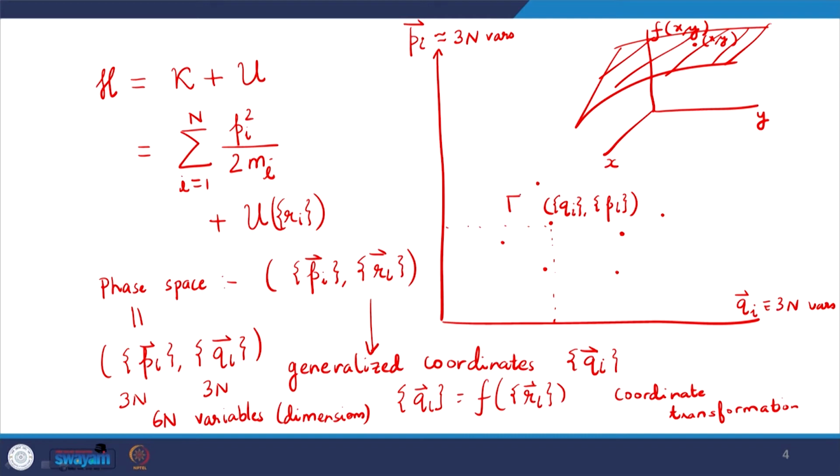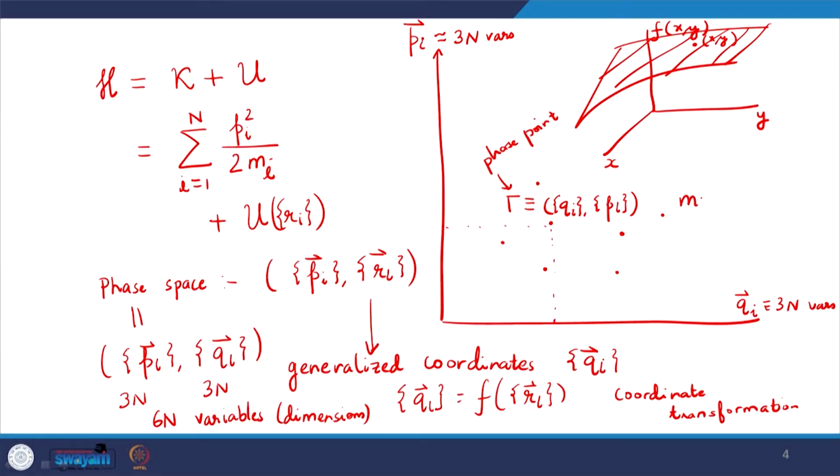And this point is what I would represent as some gamma, and I would say it is a phase point. Therefore, a phase space is actually a space of these phase points, where every point is a set of generalized coordinates and a set of momentum values, right. Now if I go back to the idea of ensembles that I have been discussing, you will note that every microstate in any of the ensembles we discussed corresponded to a given set of momenta and a given set of coordinates.